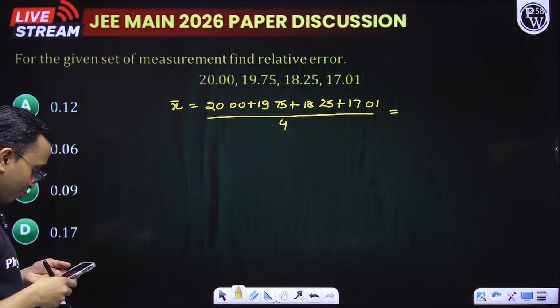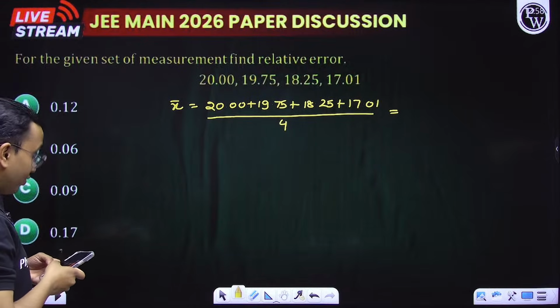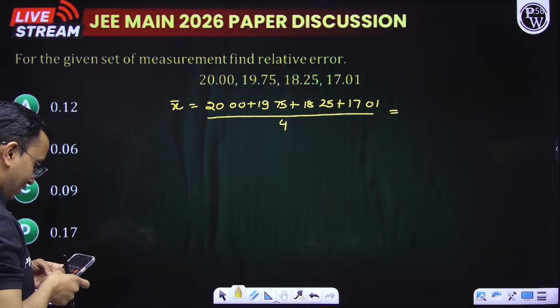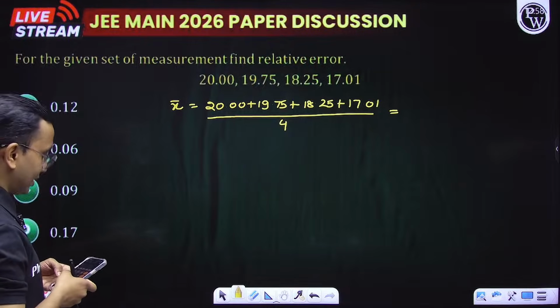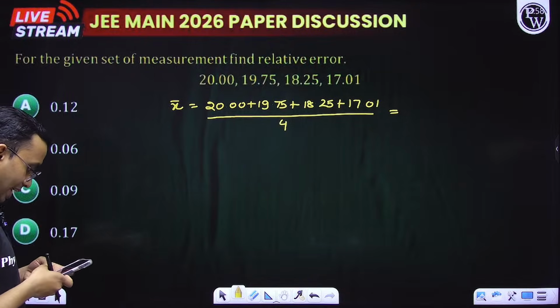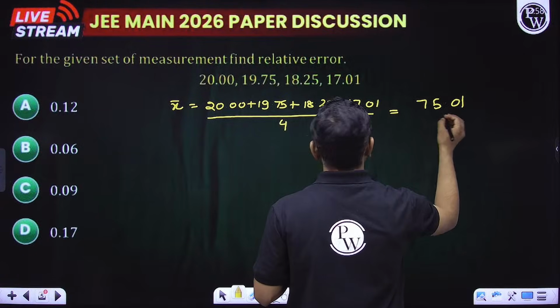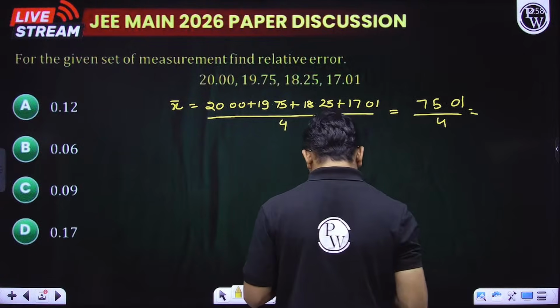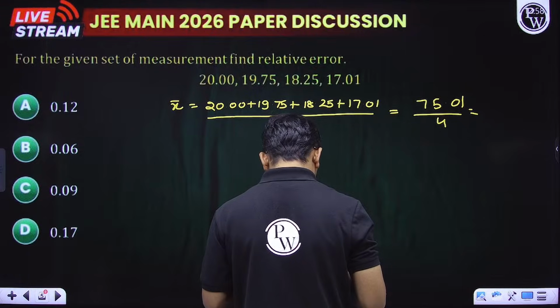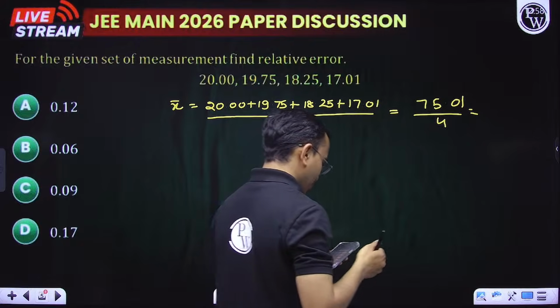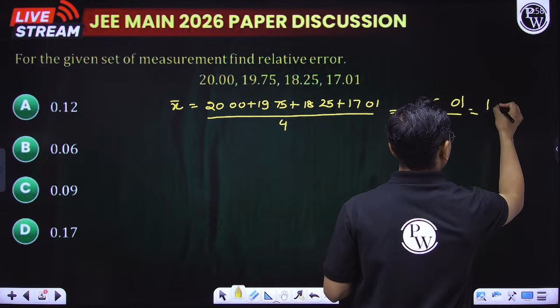I need your help to do the calculation. So let us do 20 plus 19.75 plus 18.25 plus 17.01, and this comes out to be 75.01 divided by 4. It becomes 18.75.